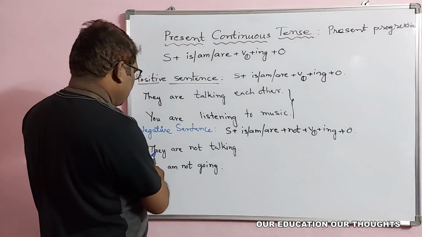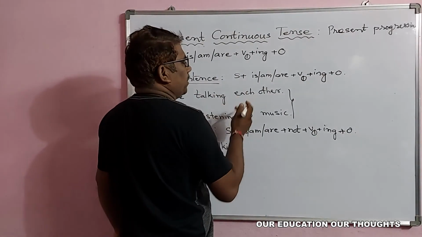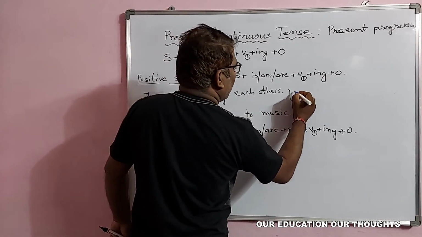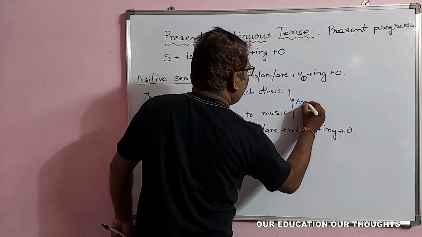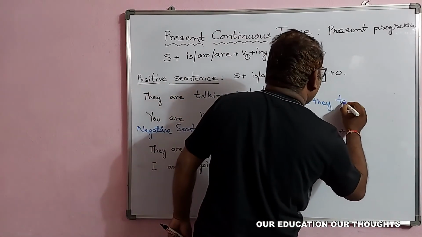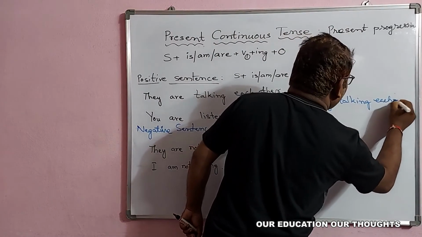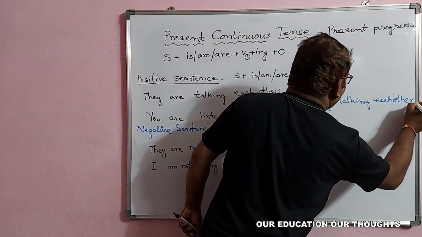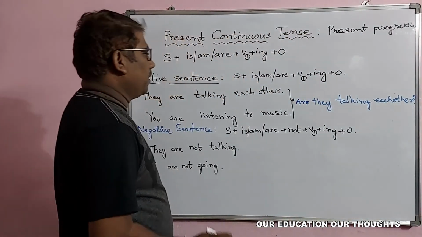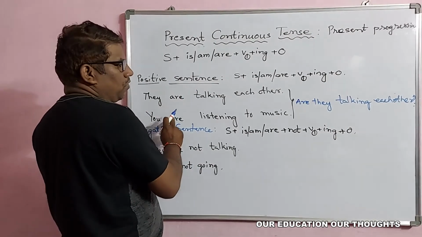They are talking each other. They are is there. So, are they talking each other? Are they talking each other? So like that we can make it, because in this the helping verb is also there.